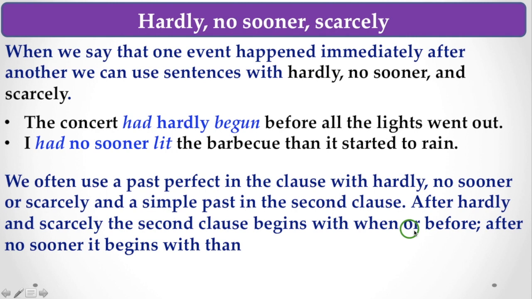After hardly and scarcely, the second clause begins with when or before, but after no sooner, it begins with than. So this is very important. Again I repeat, after hardly and scarcely, the second clause begins with either when or before, but if it is no sooner, then you have to use than.